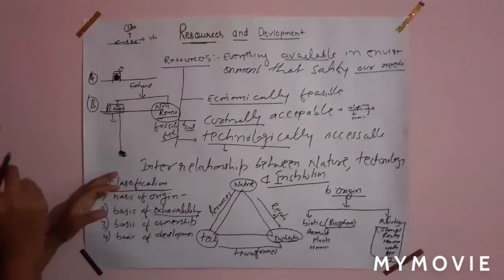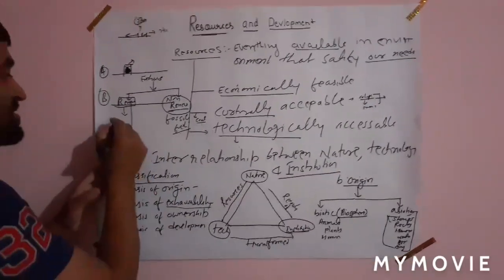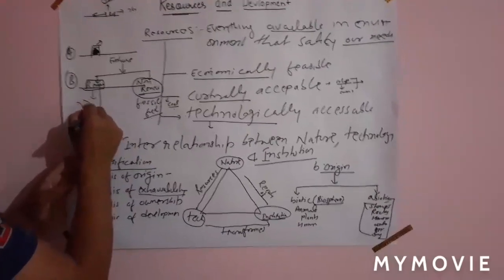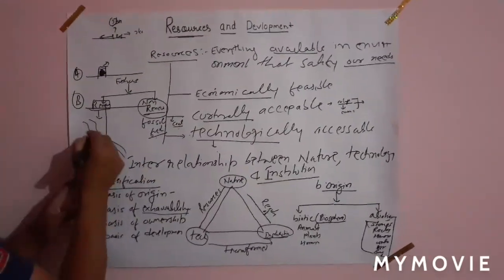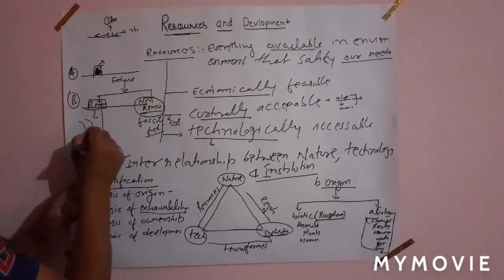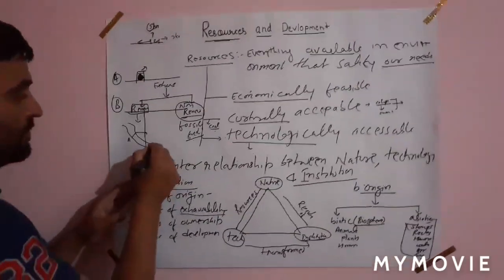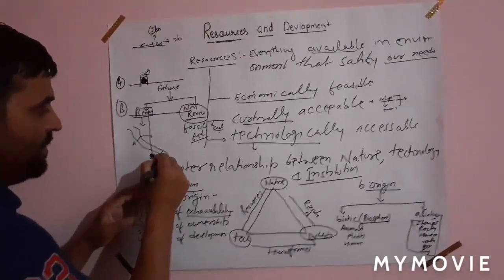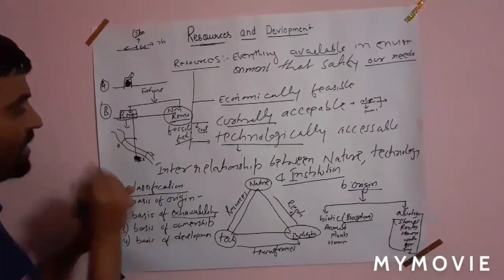Now for example, you have seen, suppose this is a river, any river. Here we construct a dam. This is dam A, and here we are producing electricity. Here again, this is dam B. Here we again produce electricity.